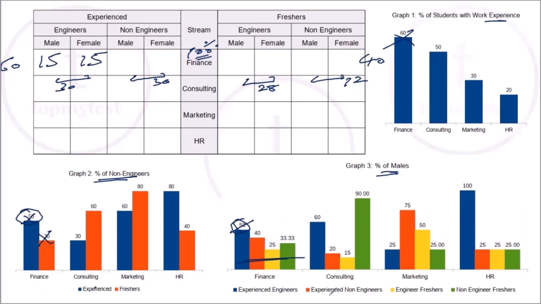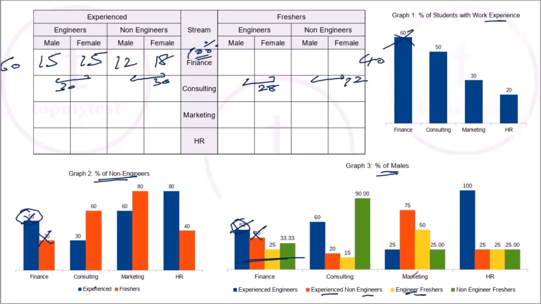40% of experienced non-engineers are males. 40% of 30 will be 12, which means the balance will be 18. 30 minus 12 is 18, or 60% of 30 is 18. Right. Next, you have 25% of